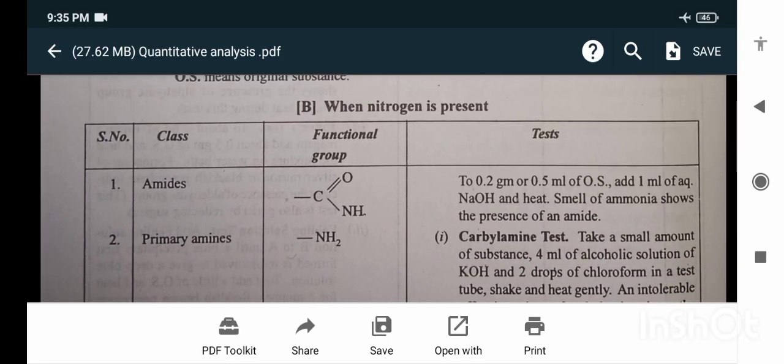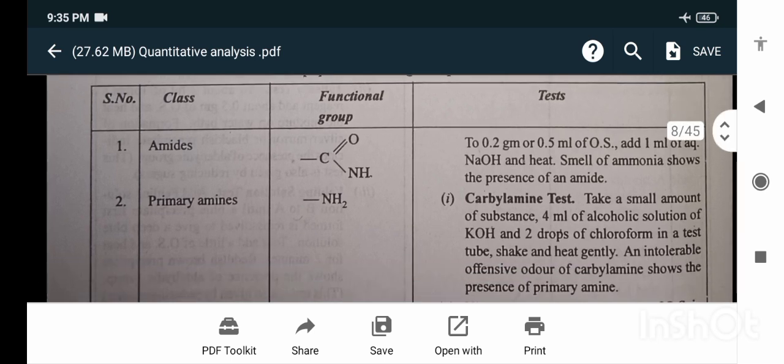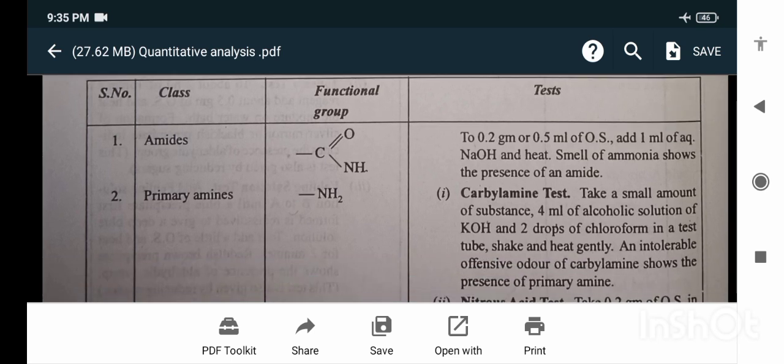When nitrogen is present, the class is the amides, and the functional group is CONH2. For amides, to 0.2 gram or 0.5 ml of the original substance, add 1 ml of the aqueous NaOH and heat. Smell of ammonia shows the presence of amide.